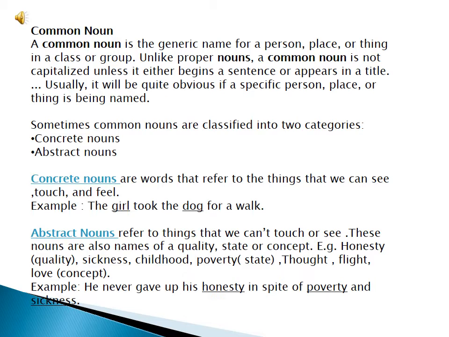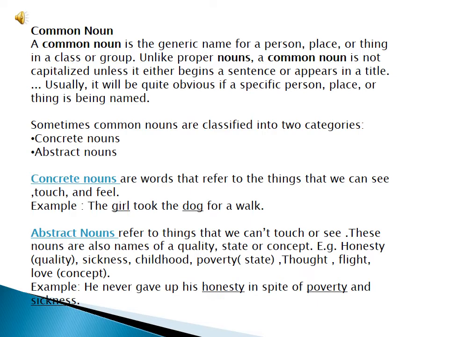So here in an example you can see, the girl took the dog for a walk. Here in this sentence I have underlined the girl and dog. You can see the girl and you can see a dog, but we don't have a proper name for them. They are common nouns. So they are concrete nouns because you can use your senses to know them.